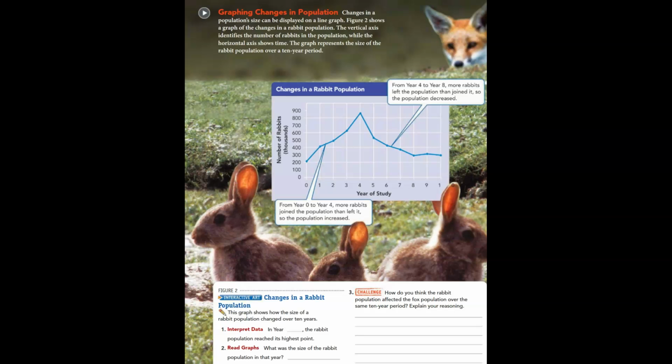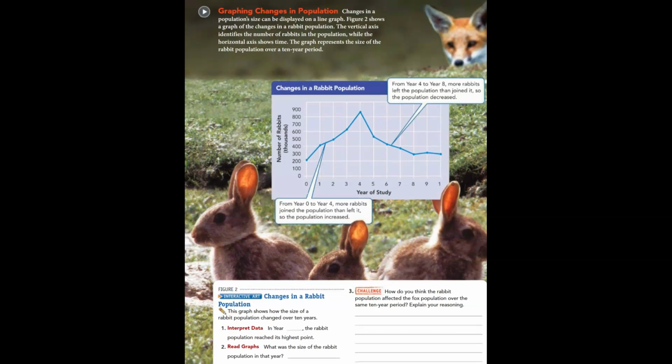Graphing changes in a population. Changes in a population's size can be displayed on a line graph. Figure 2 shows a graph of the changes in a rabbit population. The vertical axis identifies the number of rabbits in the population, while the horizontal axis shows time. The graph represents the size of the rabbit population over a 10-year period.